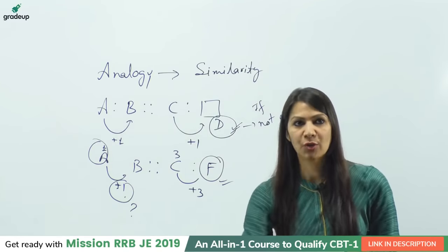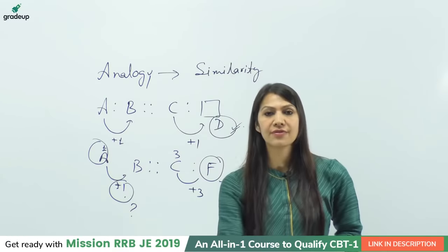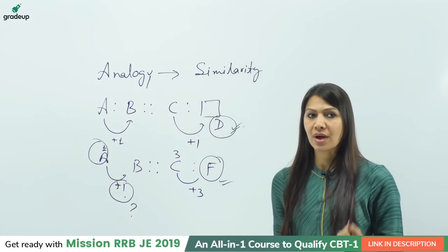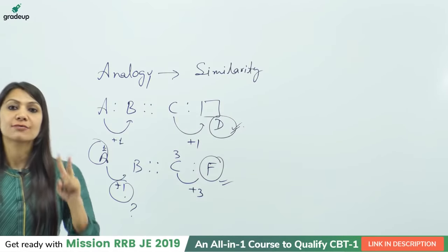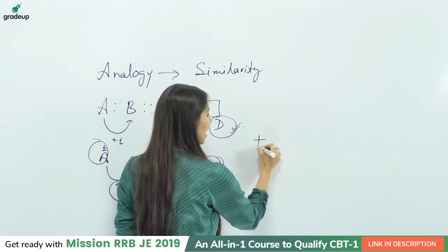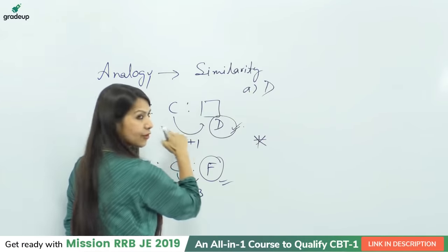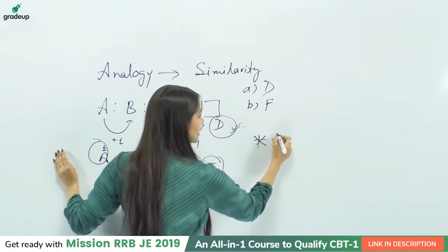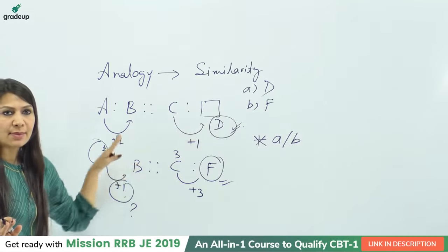Okay, that's my first point. Second point is, student, whenever you are solving some questions, let's say I am giving you 10 questions of analogy, especially number analogy, you can notice that for a single question there may be one or more answers. But if 2 options are right answers, in that situation you don't need to worry. In the examination the answer key is like this: star. For example, if option A was D for the same question and option B was F for this question, then you can say that the answer will be star A slash B. Fine? That's the basic concept about analogy.